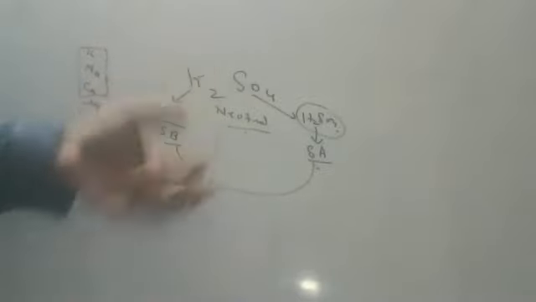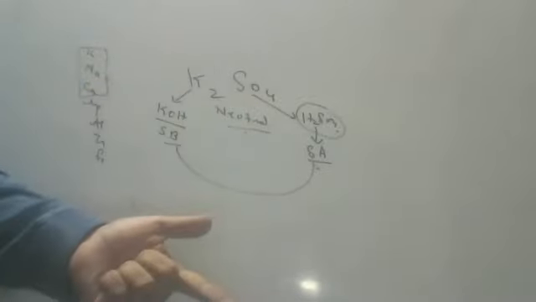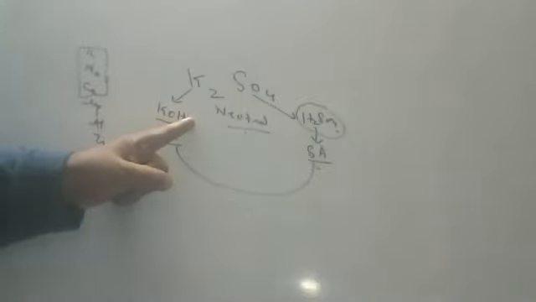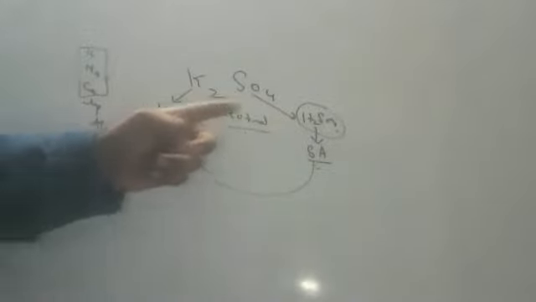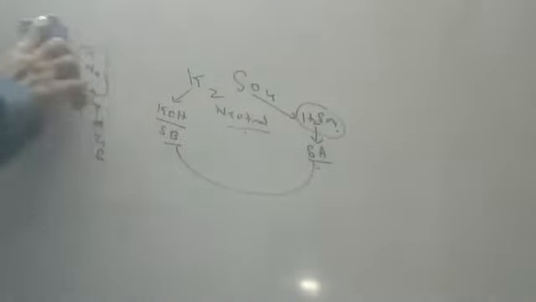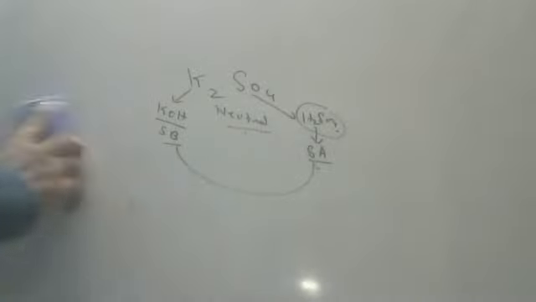Potassium sulfate is coming from which acid, which base, and what type of salt? 3 marks question. You should say it is coming from potassium hydroxide base, it is coming from sulfuric acid, and because both are strong, you'll get neutral salt. 3 marks you'll get, children, for this one. Okay, so how I am showing, like that only you keep writing in the page numbers 28 and 29 of your textbook, children. How I am saying, like that only write, so that for reference it will be easy for you during exams. Okay, first one, potassium sulfate is over.